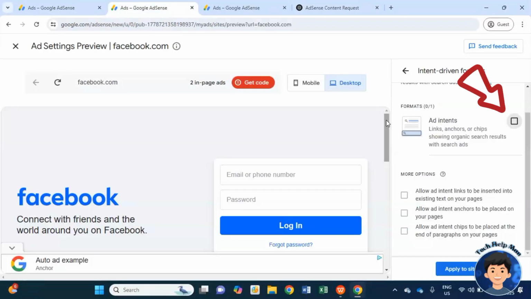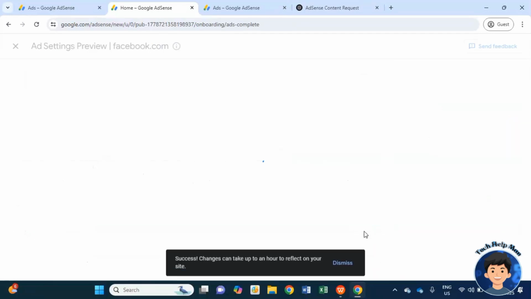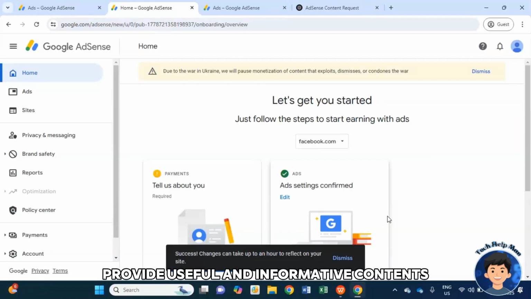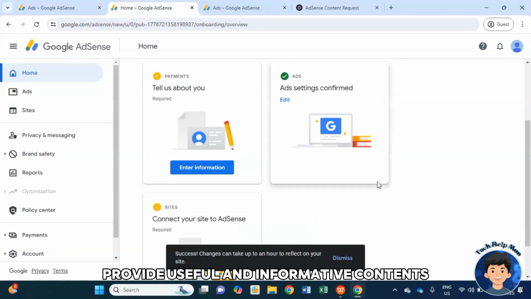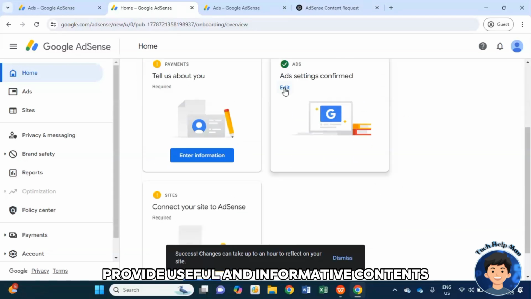After that, add internal and external links to connect your content with other relevant pages on your site and trustworthy external resources. And then, make sure your site provides useful and informative content that aligns with its purpose, such as blog posts or detailed articles.